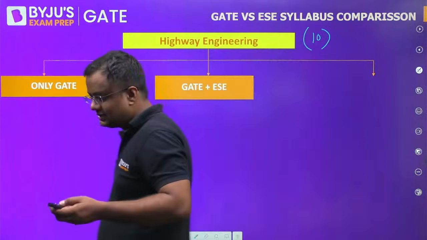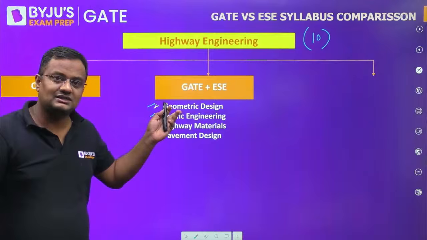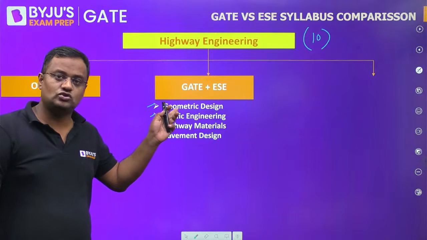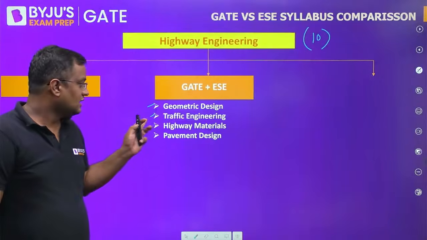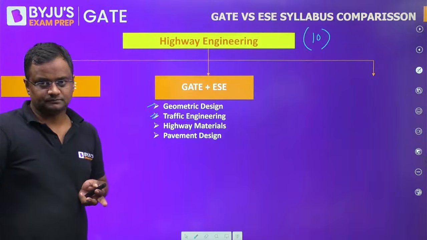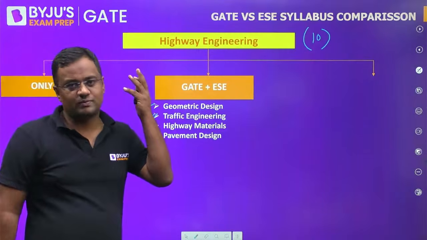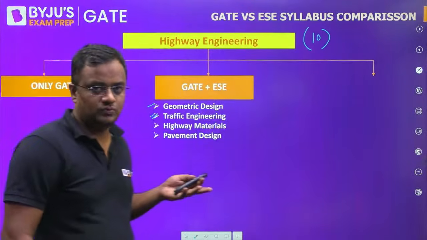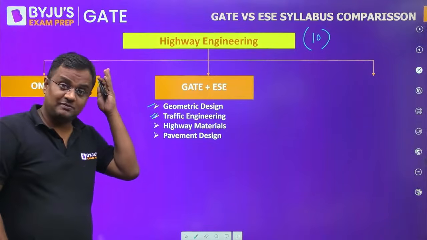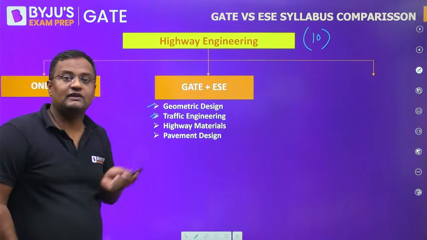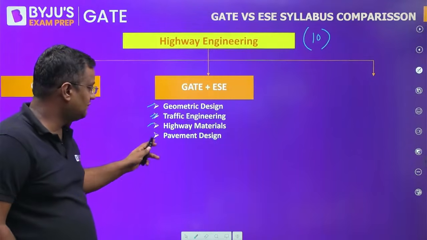Nothing which is only in GATE, but in both GATE and ESE is geometric design, where you study SSD, ISD, OSD, horizontal alignment curve like super elevation, vertical alignment curve like valley curve and summit curve. Traffic engineering, where you study density, volume, VF into kj by 4 by green shield method, Poisson's distribution, that 280 W, 1 plus E by W, 1 minus P by 3, 1 plus W by L, that rotary formula. Okay, that Webster method of signal design, highway materials, pavement design.